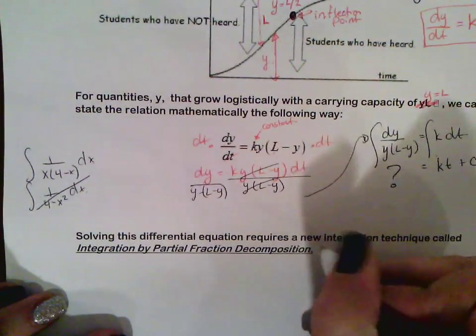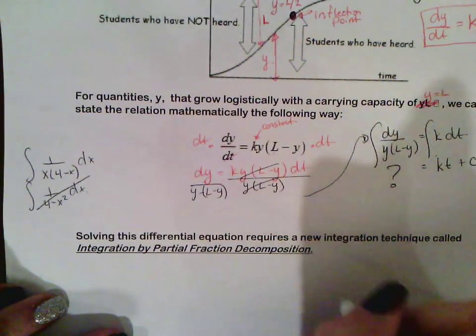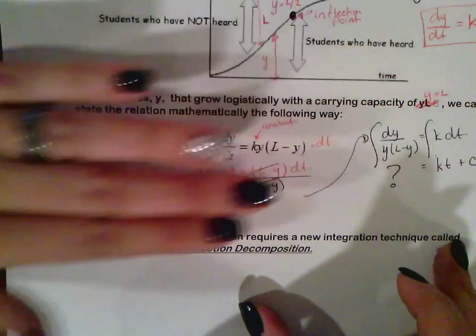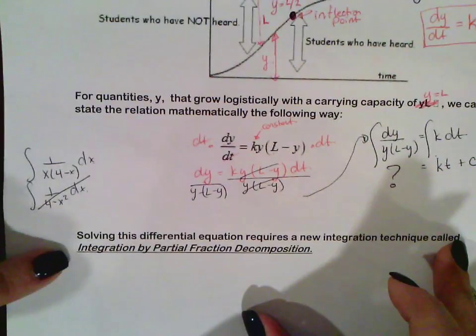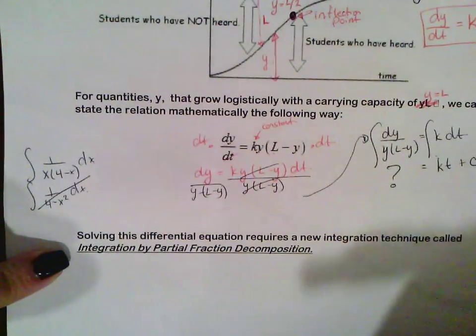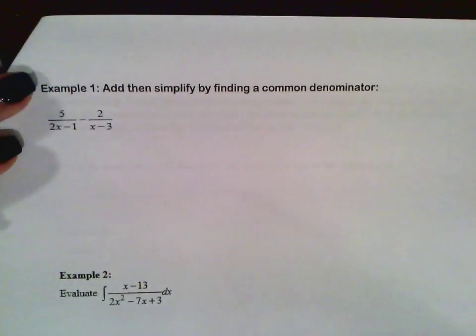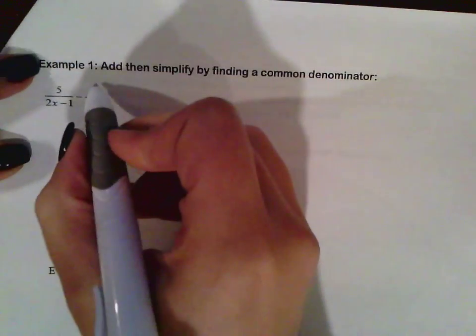All right, so we do have an easy way to do this. So we're going to pull away a little bit from logistic growth, and we're going to review what integration by partial fraction decomposition is. All right, so here's example 1.